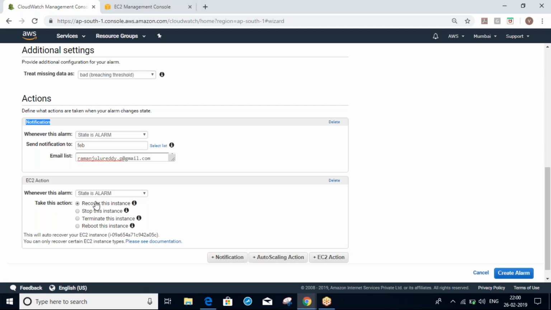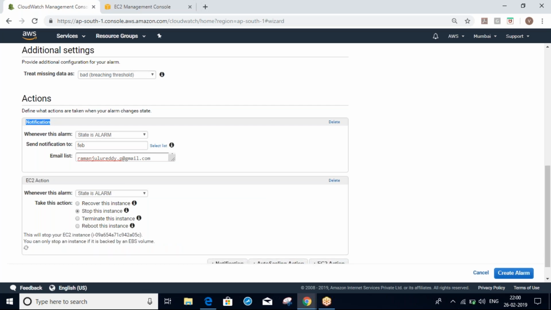For CPU and other such things, it will not recover the new instance. This option we should select only for the system status. If the system status fails, then it will recover the new instance. Okay, I will show you that later.